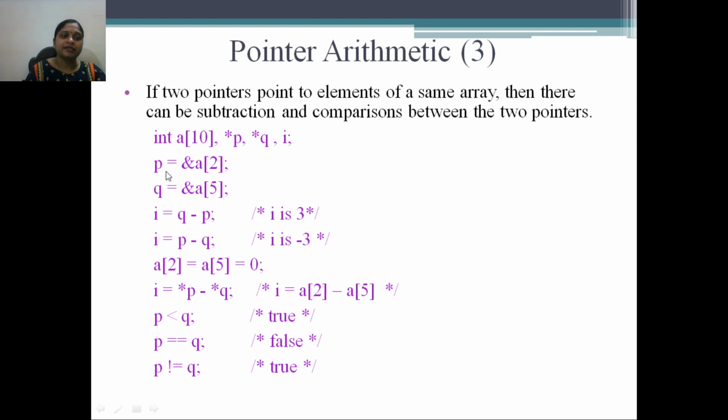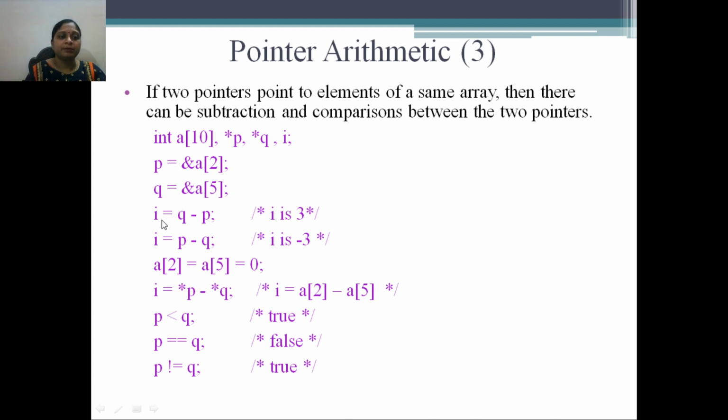So when you write the statement p = &a[2], the address of this particular element will get stored in p. In other words, p is a pointer which is pointing to this particular address a[2]. Okay, q is a pointer which is pointing to the address a[5].